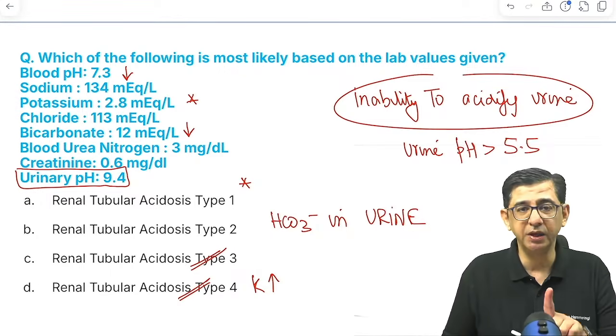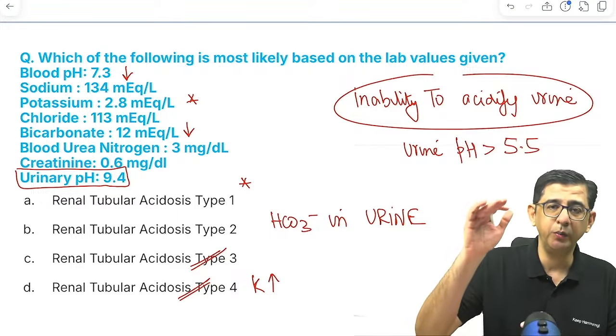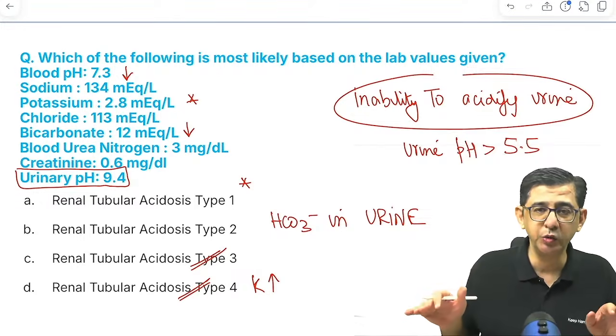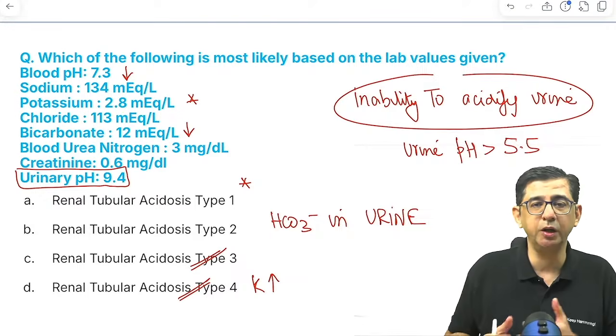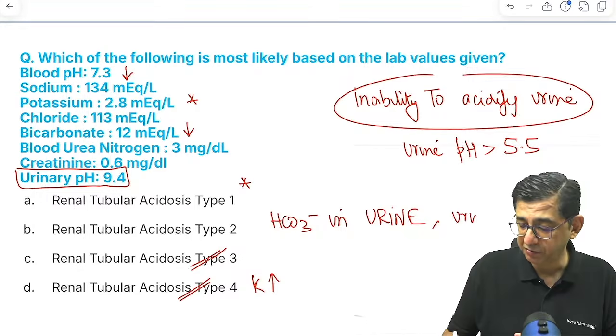I'll say the point once again. In renal tubular acidosis, bicarbonate is present, but as it keeps decreasing, the bicarbonate will be exhausted from the body, and then there's a severe bicarbonate depletion. So the urinary pH in the patient will remain less than 5.5. That's the main differentiating feature between the two.